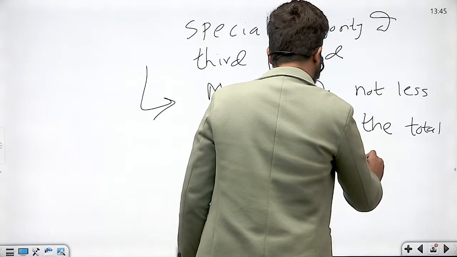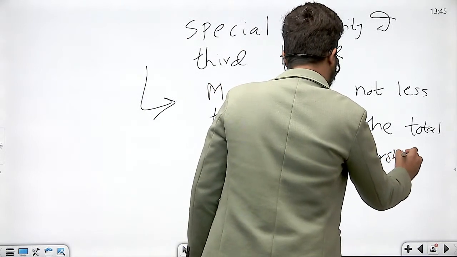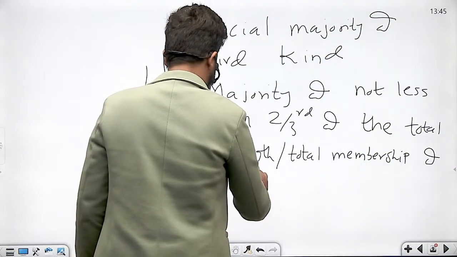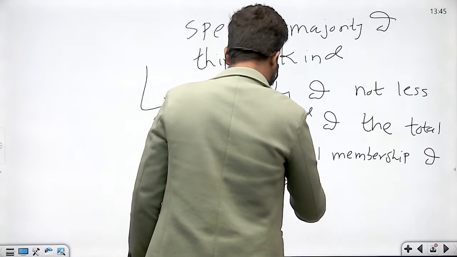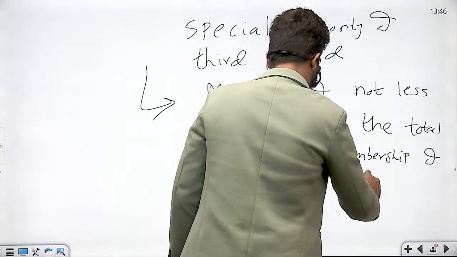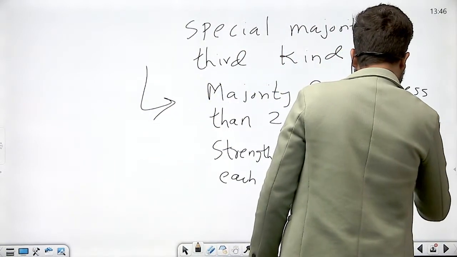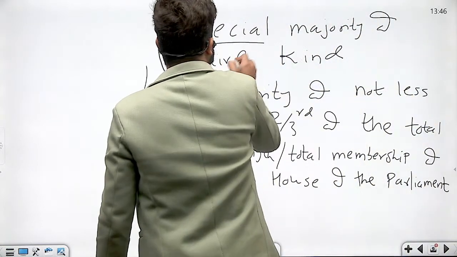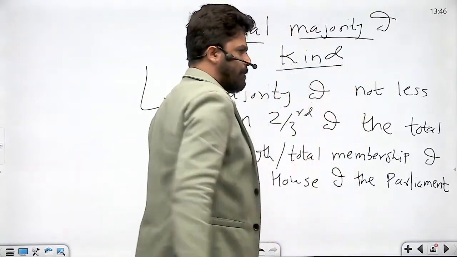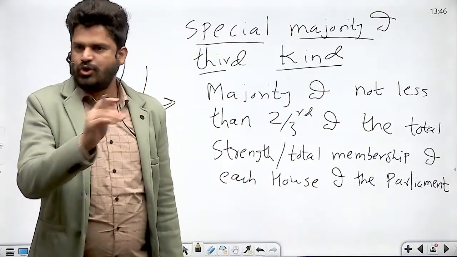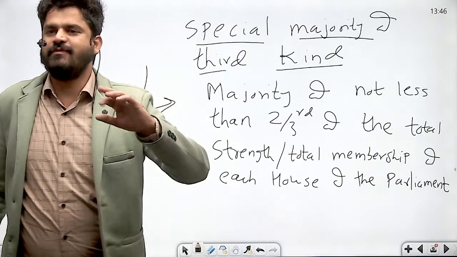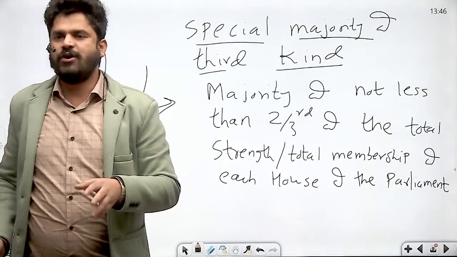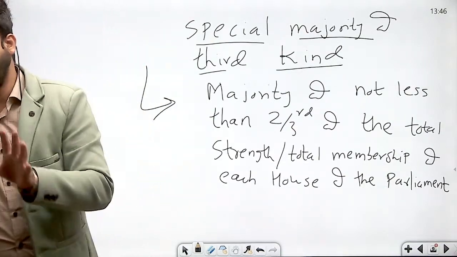Both expression, total strength or total membership, of both the houses of parliament. You can write down this. Special majority of third kind. I repeat, Constitution nowhere mentions about special majority of first kind, second kind, and third kind. I have divided this for the purpose of clarity, for understanding. Okay?